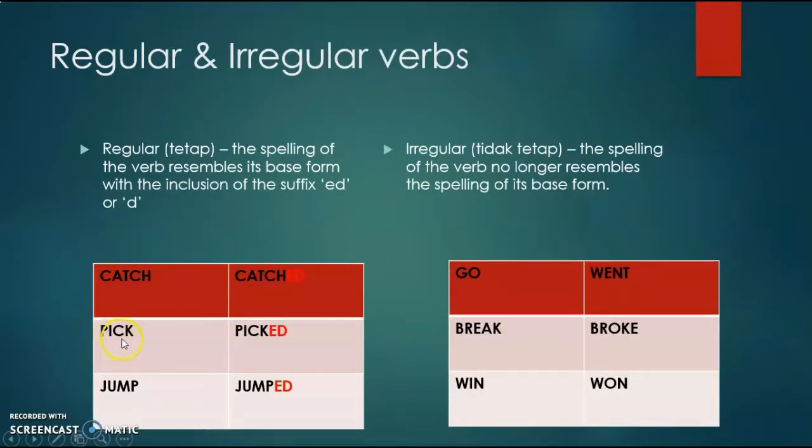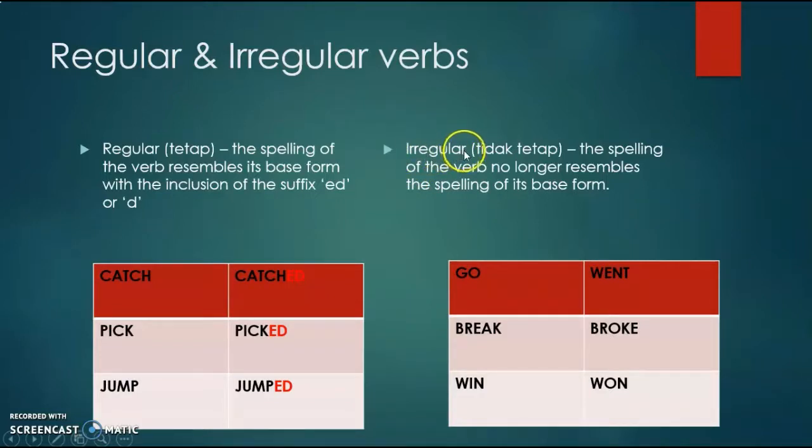And then the second example, pick. And then it turns into picked. And lastly, the word jump. When we transform it into its past simple form, it becomes jumped. However, it cannot be said the same with irregular verbs.